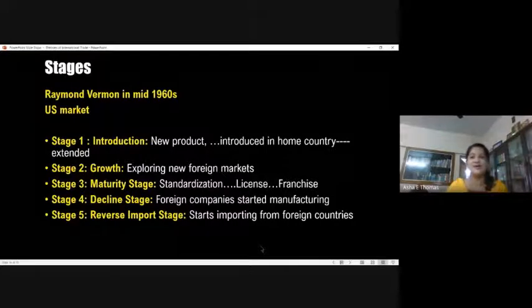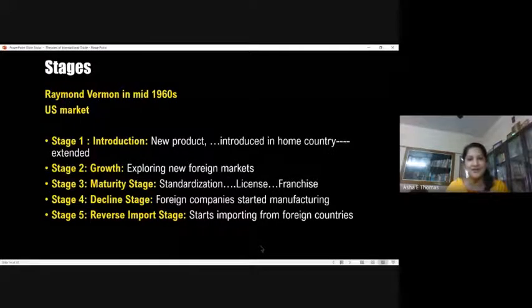And stage 2 is new markets would be expanded, depending upon the requirement of each country. The product moves to different markets. So that's what he talks about, the growth stage. Okay, and then you can see the technology, any type of technology. I have just brought one example of personal computers. They had their origin in the US market, but slowly it went into different markets. So that's where the growth happens, when more and more markets try to purchase it from, in our case, the US market.